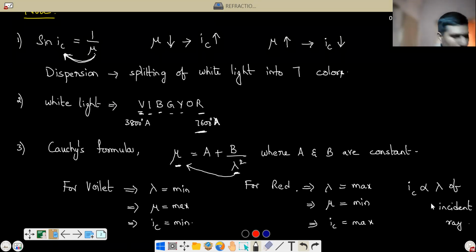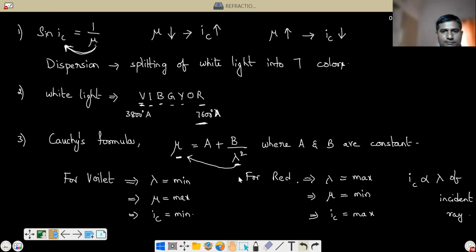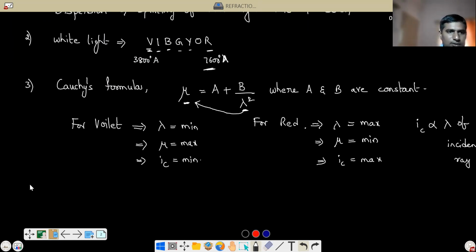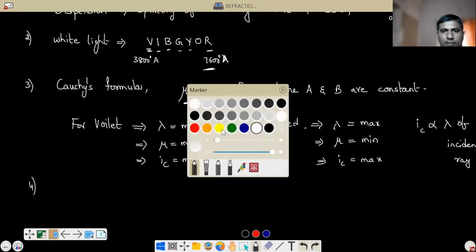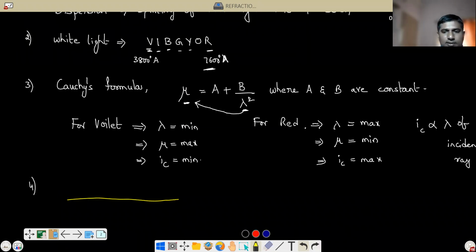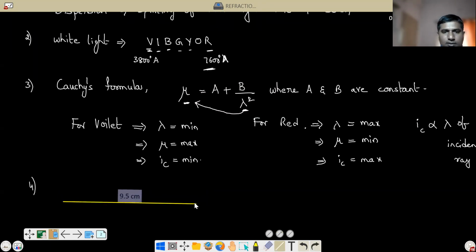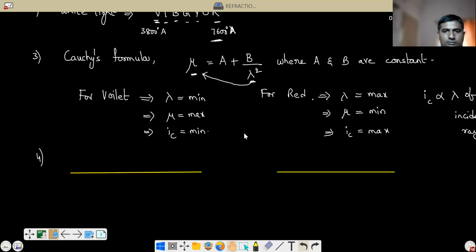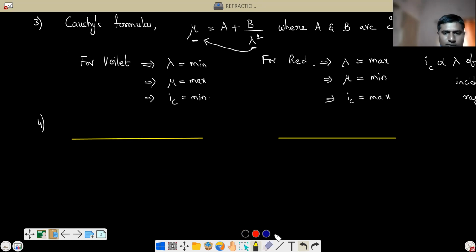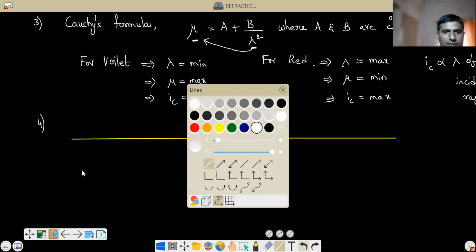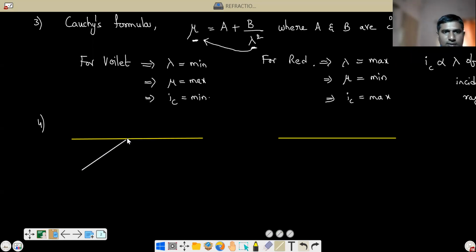Now the last point regarding this. Just now we discussed that whenever a ray goes from denser medium to rarer medium, it bends away from the normal.